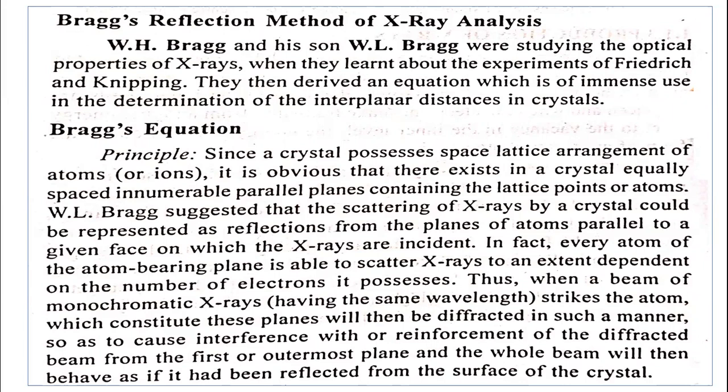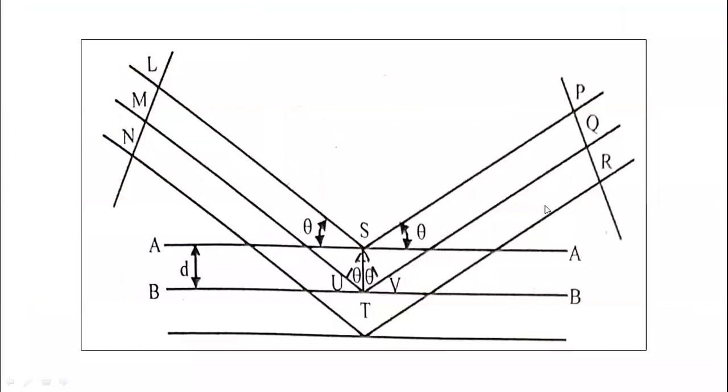So when the X-rays strike the atoms which constitute these planes, they will be diffracted in such a manner as to cause interference with or reinforcement of the diffracted beam from the first or outermost plane, and the whole beam will then behave as if it had been reflected from the surface of the crystal. Let us see this diagram.